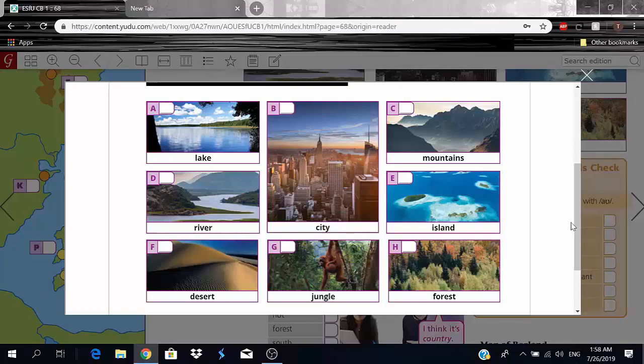It is around dawn. Picture E. Is the island big? No, it's not. Picture F. Are there any animals in the picture? No. Picture G. Can you see any birds? No, I cannot. Picture H. Are there any trees in the picture? Yes, there are a lot of trees in this picture.